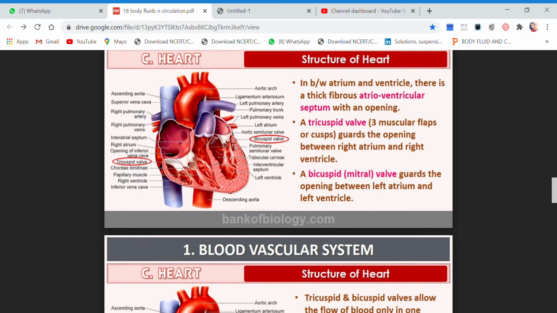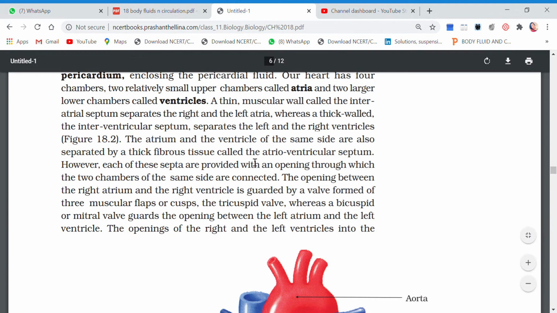Similarly, there is a valve on the left side of the heart between the left atrium and the left ventricle, known as bicuspid valve because it has only two flaps. Again, the flaps will block the valve once the blood has entered from left atrium to left ventricle so that backflow is prevented. Okay, so you understood?